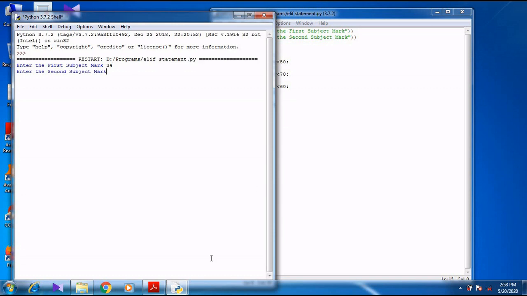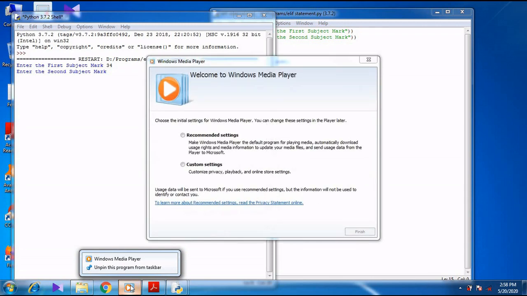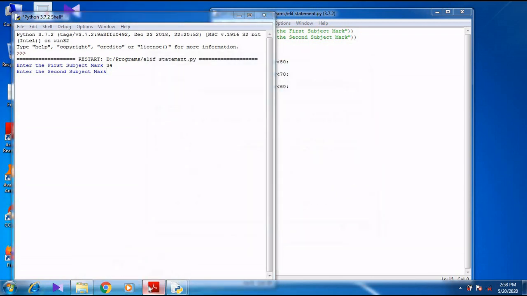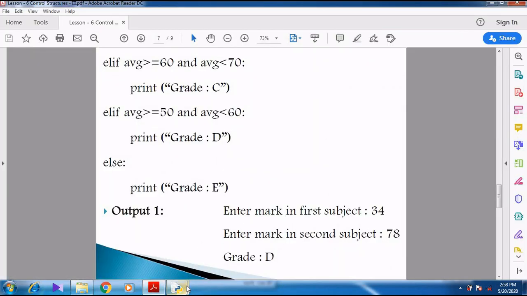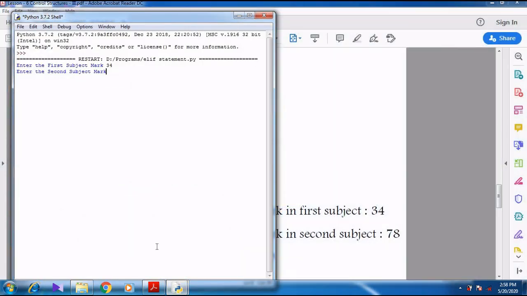I think that is the input they have given. So 34 and 78 they have given. So 34, 78. So total is 112. So it shows grade B. What happened?